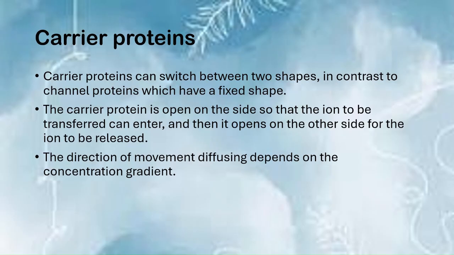So now we're looking at carrier proteins. Carrier proteins can switch between two shapes, in contrast to channel proteins, which have a fixed shape. So channel proteins are almost like a tunnel that you go through, while carrier proteins are like gates. So that's one way to think about it. The carrier protein is open on one side so that the ion to be transferred can enter, and then it opens on the other side for the ion to be released. The direction of movement diffusing depends on the concentration gradient once again.